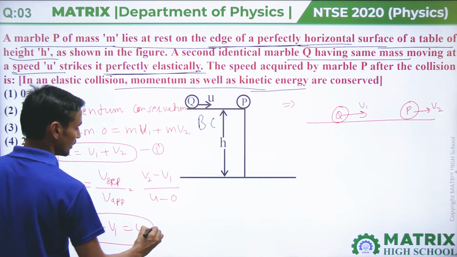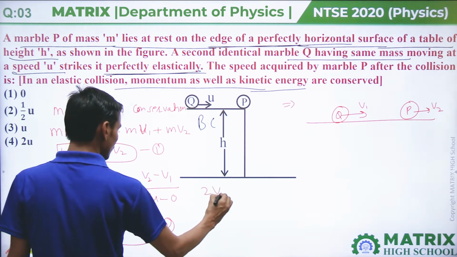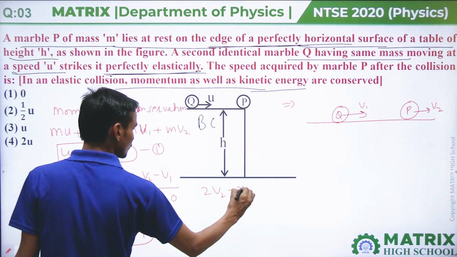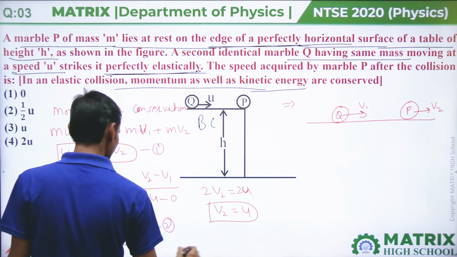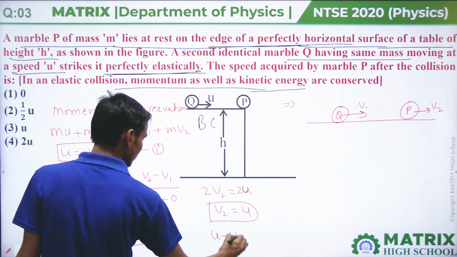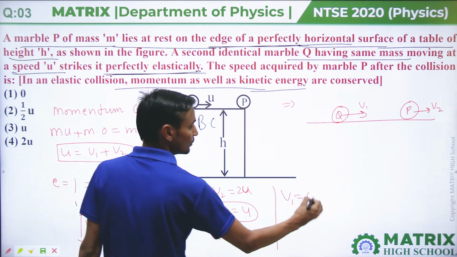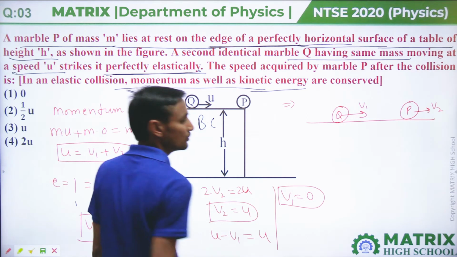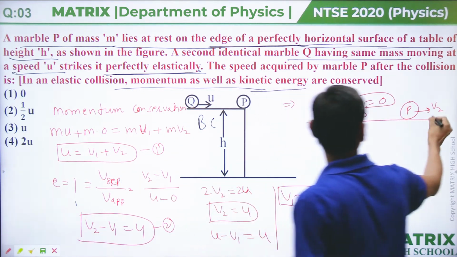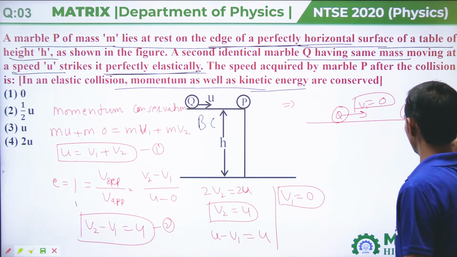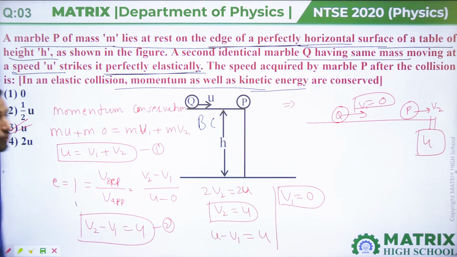From equation 1 and equation 2 we can find that 2v2 equals 2u, then v2 equals u. If we put this, then v2 equals u minus v1 equals u, that means v1 equals 0. That means particle Q has velocity 0 and particle P has velocity u. So our answer will be option third.